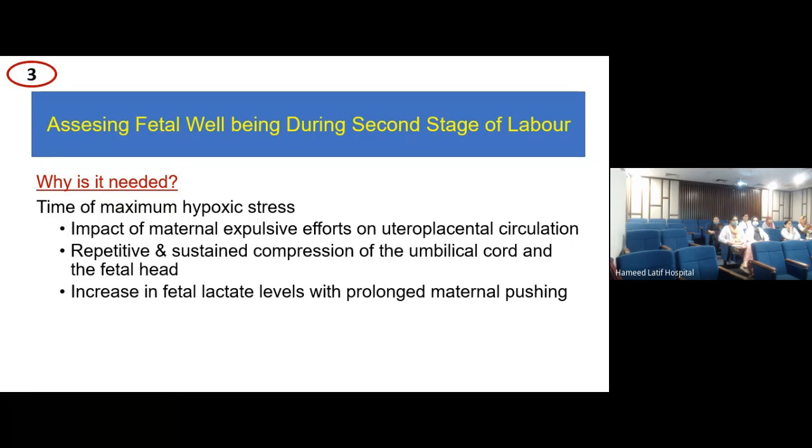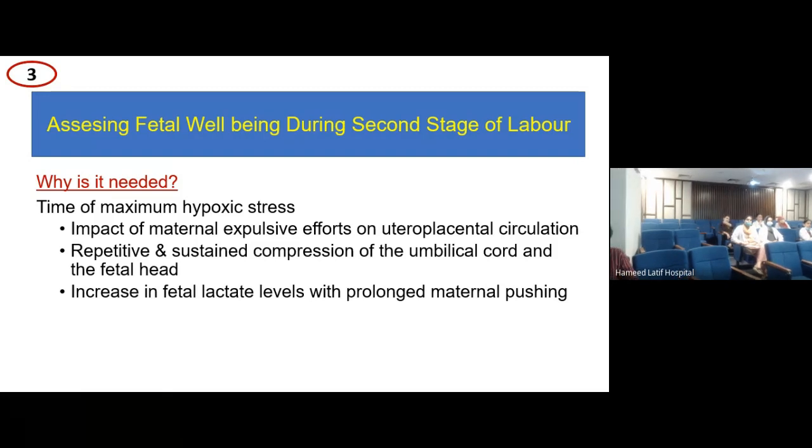इसलिए हमने ये बात करनी है कि हमने कितना पुश कराना है, कैसे पुश करवाना है और कितना नहीं करवाना. The second thing is the repetitive and sustained compression of the cord and the fetal head. So if you're doing those maternal expulsive pushing efforts repeatedly, there is going to be likelihood of cord compression and the compression of the fetal head. Again, these are contributory factors for fetal hypoxia. And the third, and they are all obviously interrelated to each other in terms of maternal pushing, is the collection of fetal lactate and the lactate levels which rise because of prolonged maternal pushing.